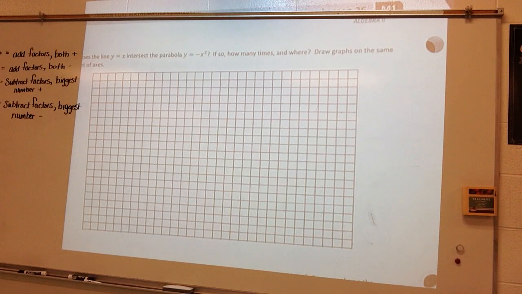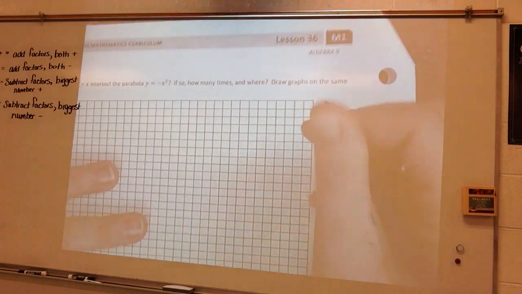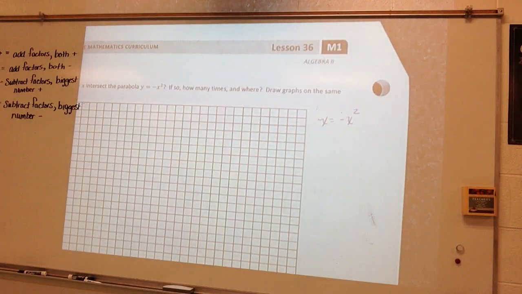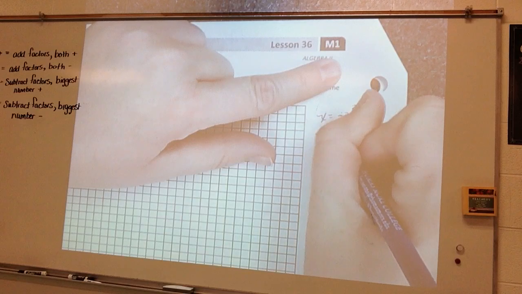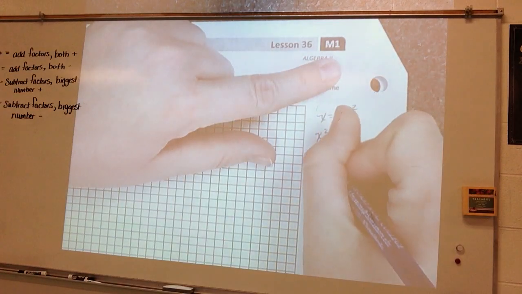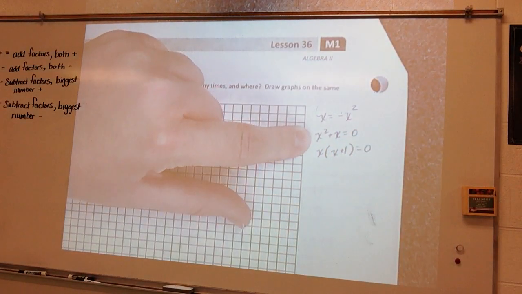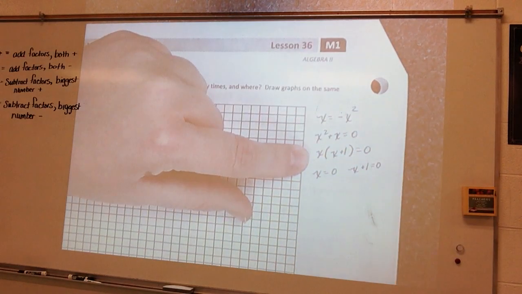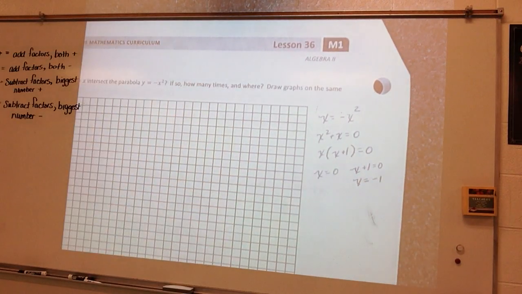I know that both of them equal y, so I can set these equal to each other. So I can set x equal to negative x squared. Now I'm going to take x squared over, so I get x squared plus x is equal to 0. I can take an x out, and I have x times (x plus 1) is equal to 0. So now I'm going to set each part equal to 0, and I get x is equal to 0, and x is equal to negative 1.